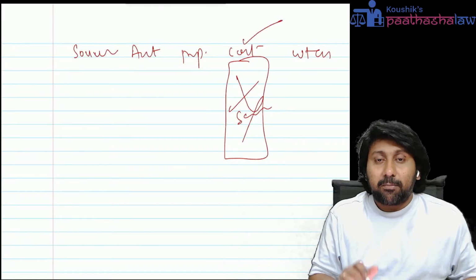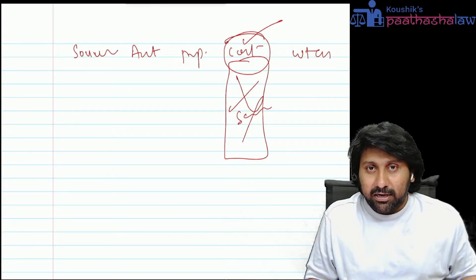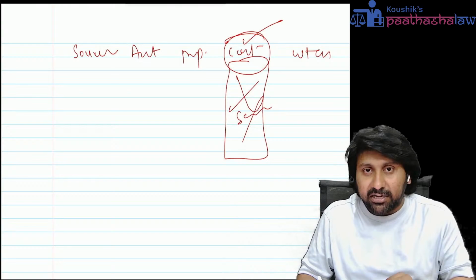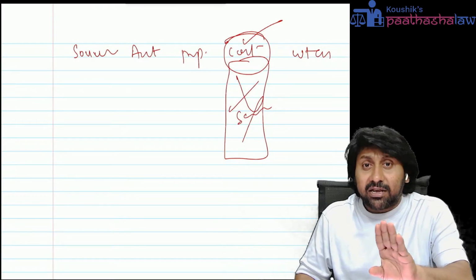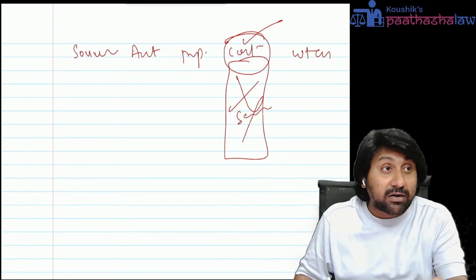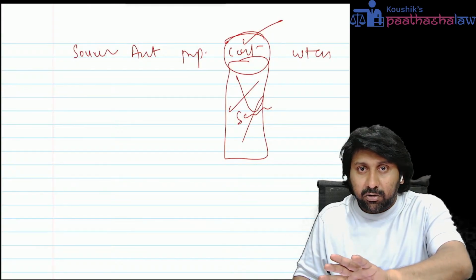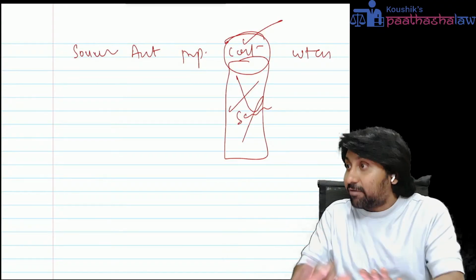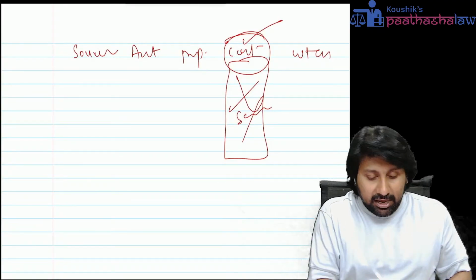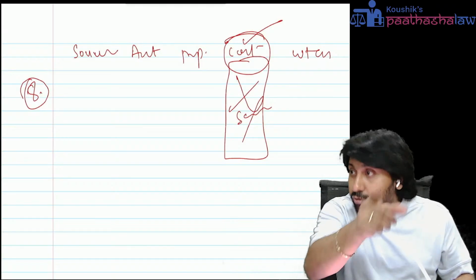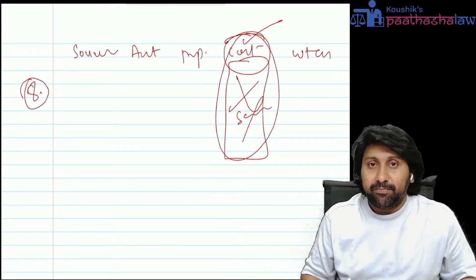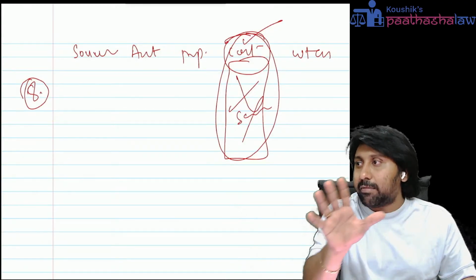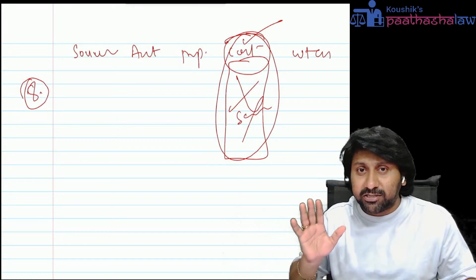So the point is, the problem will not come in cost calculation. KD, KP, KE, KR: very simple calculations we have already done. Those calculations won't get affected by whether the question is on market value weights or book value weights. So even if you make a mistake in the exam, it should only be a calculation mistake, not in the individual cost. If the cost of capital carries 8 marks, at least 6 marks you should get correct if you do the cost clearly. So cost will not change whether you use book value weights or market value weights. This is the first point. Does everyone understand?